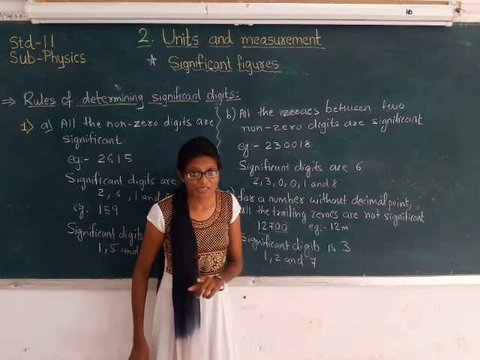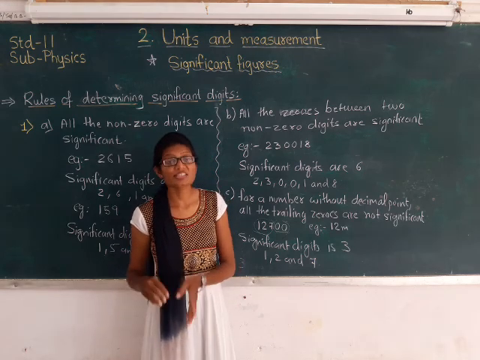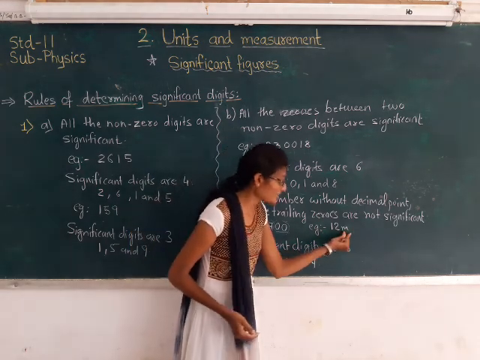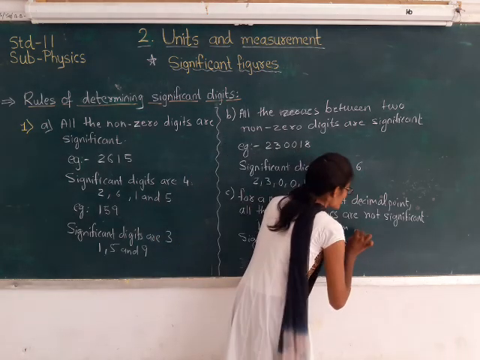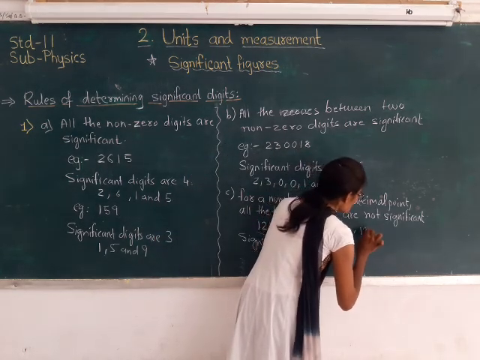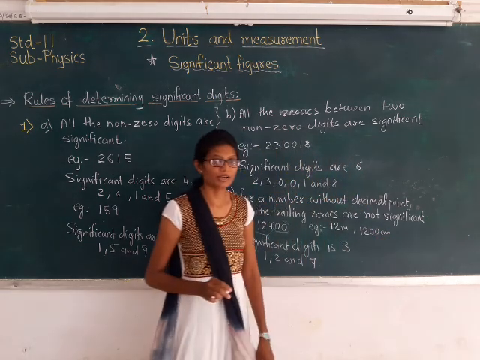If I want to write the same measurement in some other unit, instead of meter, say in terms of centimeter, then the same measurement would be written as 1200 centimeter, right?